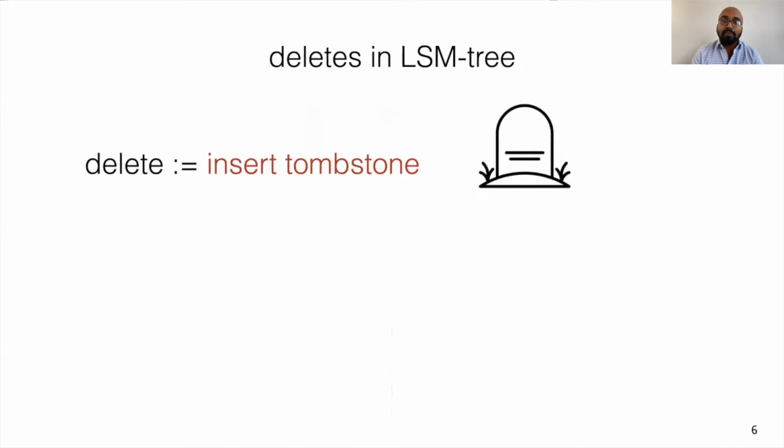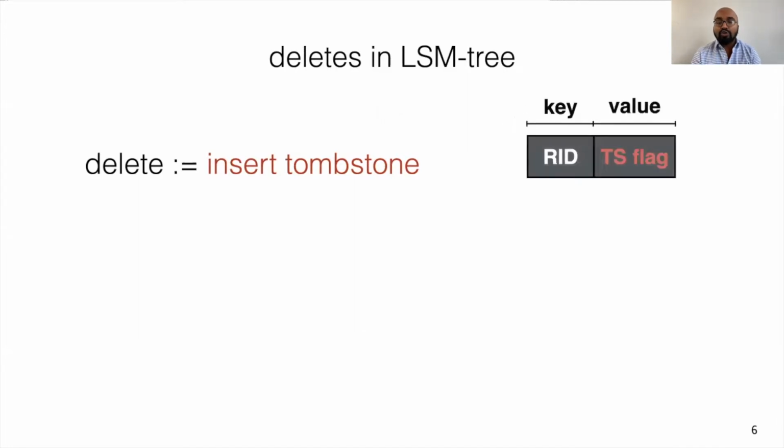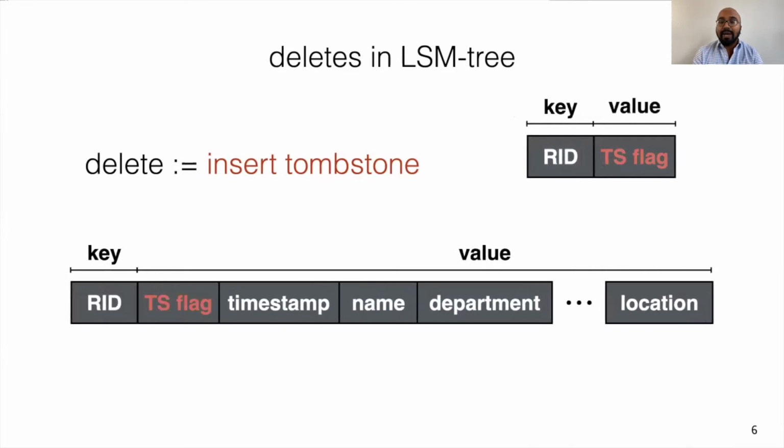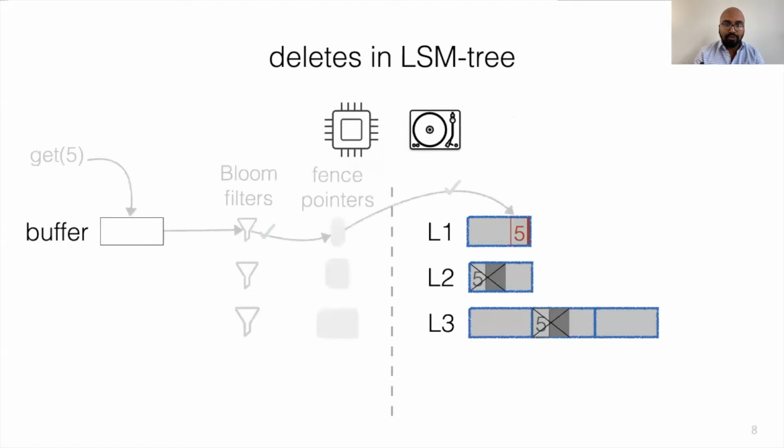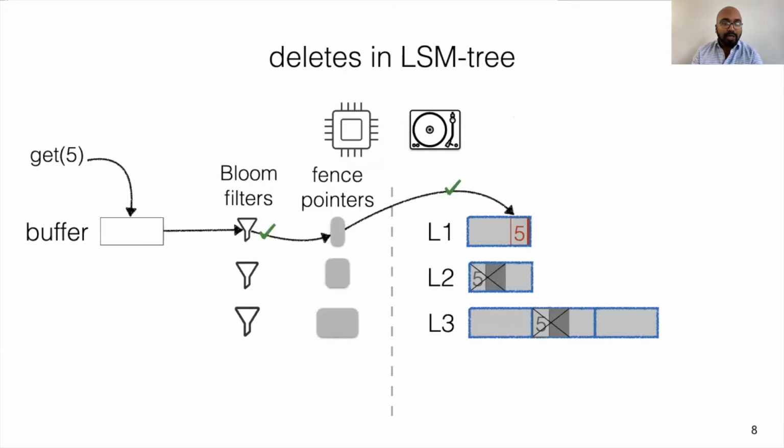Deletes in LSMs are performed logically, that is, instead of persistently deleting the physical data entries, deletes are realized by inserting a special type of entry known as a tombstone. Structure-wise, a tombstone is still a key value entry with a key matching that of the deleted entry and a byte-long value field that simply distinguishes a tombstone from a general key value entry. Once inserted, a tombstone logically invalidates all target entries in a tree with a matching key without necessarily disturbing the physical entries. Lookups on a deleted key terminate after a tombstone with a matching key is found.